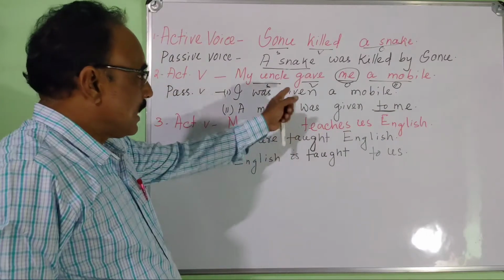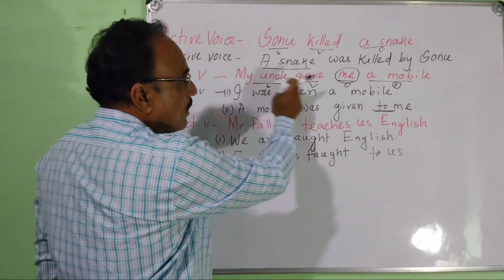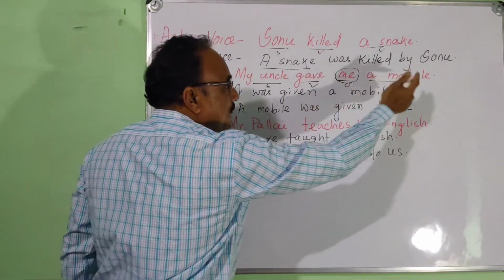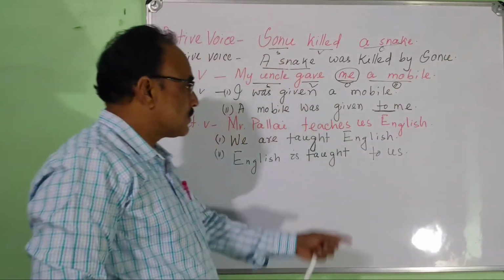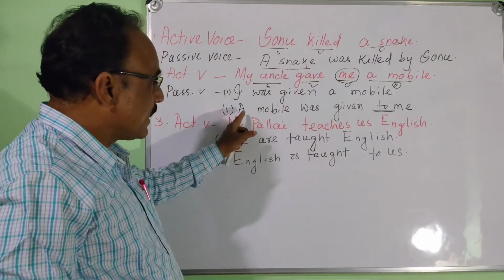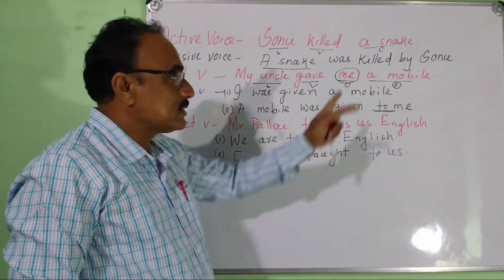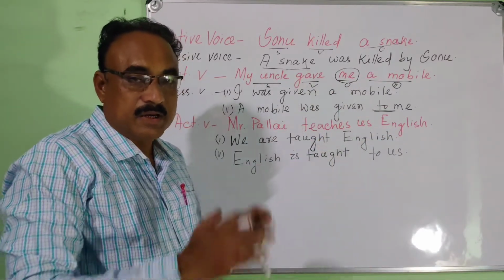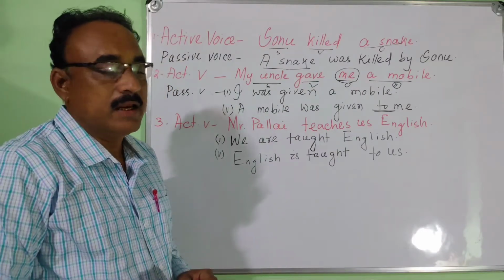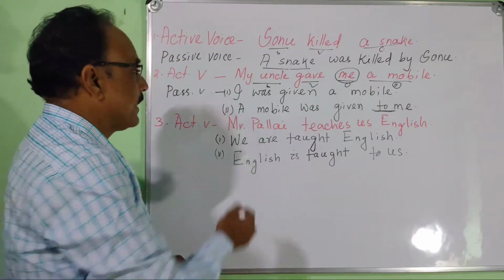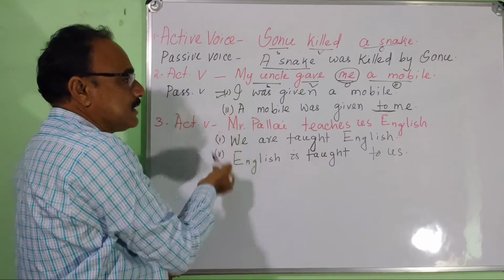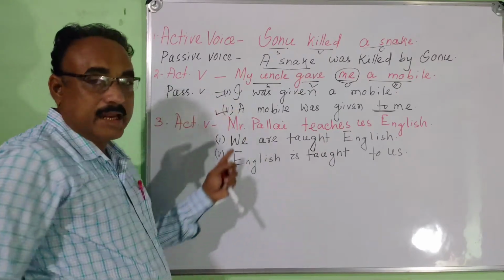Doubt? If you say my uncle gave a mobile to me, then the passive may be a mobile was given to me. These are two objects, the direct object and the indirect object. Okay, this pattern is the indirect object, this pattern is the direct object.